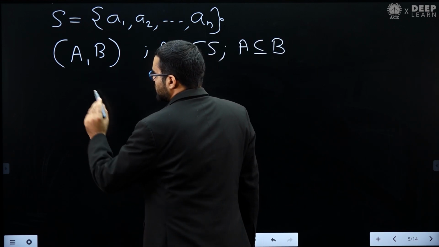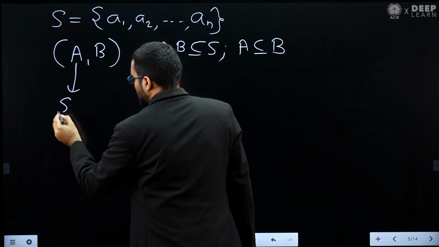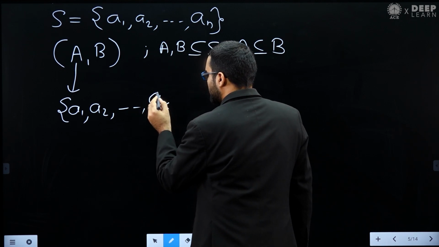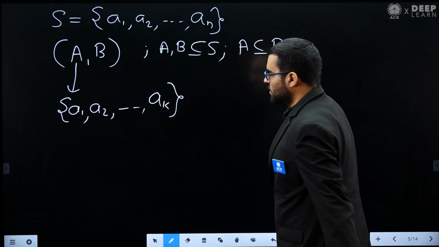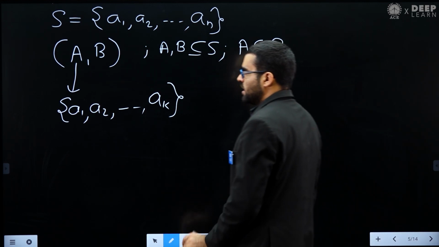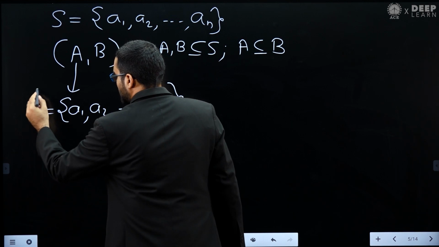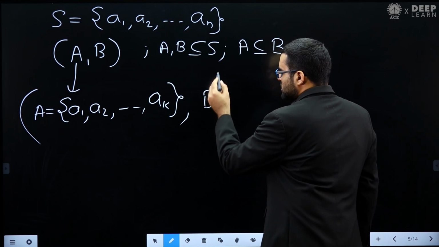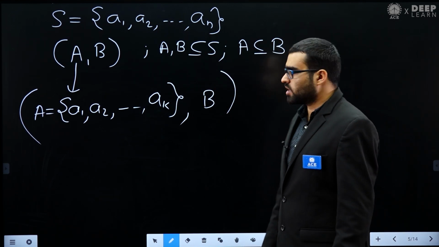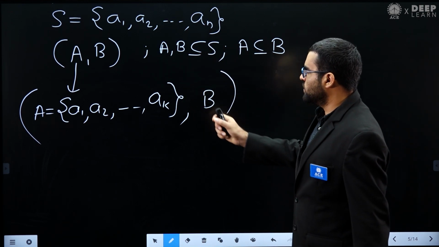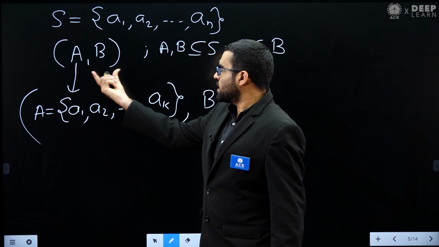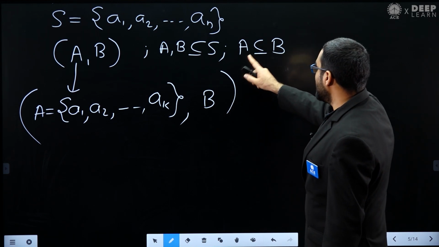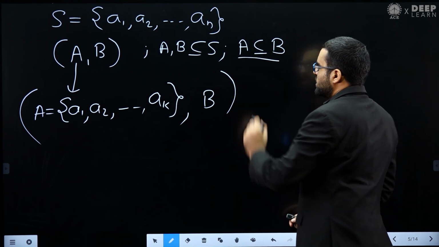Now let's assume that my A is this: A1, A2 and so on, AK. So basically I have taken K elements from A1 to AK. Let's assume this is my set A. Now if this is my set A, then how many possible choices do I have for B? That is the question. This is the set S that is given. I want to create this type of pair A comma B such that A and B both are subsets of S and A is a subset of B. So this type of pairs I want to create.